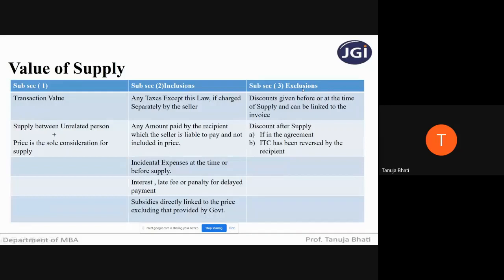Next, section 15 subsection 3 says what should be excluded from the transaction value. Discounts which are given before or at the time of supply and can be linked to the invoice should be excluded. Discount given after supply can also be excluded, provided two conditions are satisfied: the discount was entered into an agreement, and ITC was reversed by the recipient in proportion to this discount. If these two conditions are fulfilled, then discount given after supply can also be excluded.